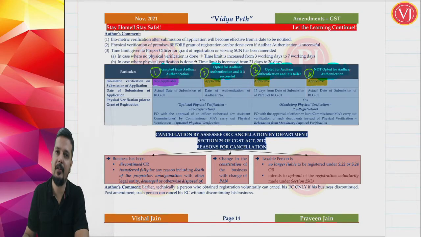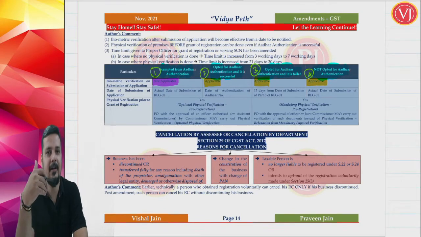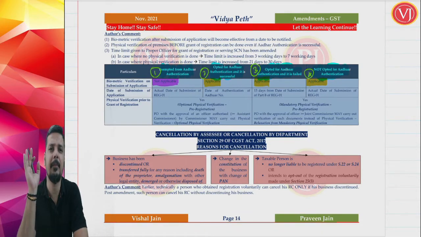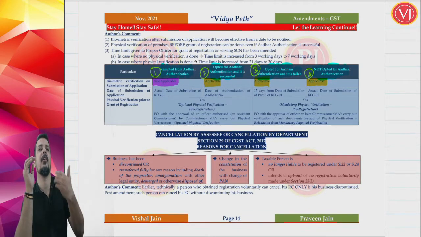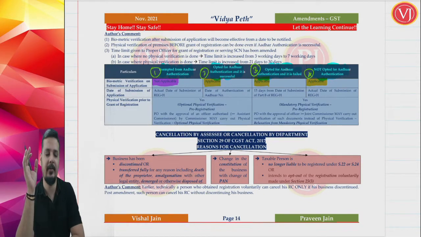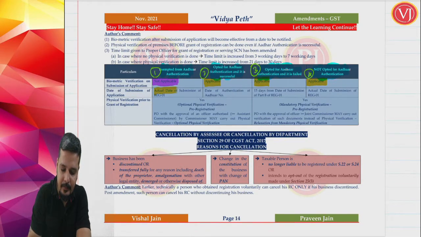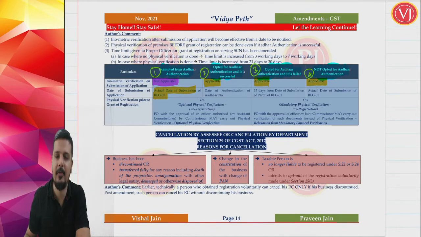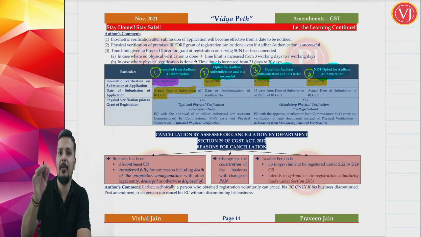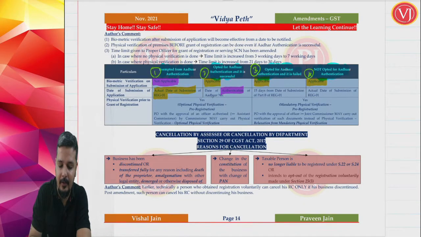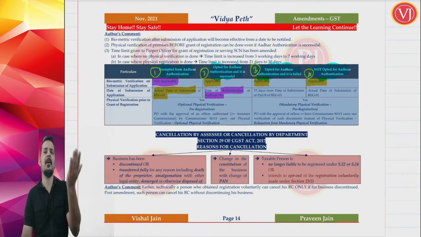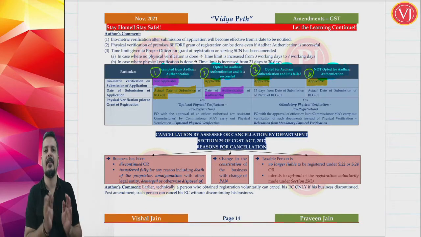Second, from which date is it deemed that your registration has been submitted? What is the date of submission of your application? Because only after your registration application is submitted, the time limit for the officer of 7 working days or 30 days, as the case may be, will start. If you are exempted from Aadhaar authentication, then the time limit runs from the actual date of submission of REG-01. If you are opting for Aadhaar authentication and it is successful, the date of submission of application is the date when Aadhaar authentication happens, the date of authentication of the Aadhaar number. You may have submitted the application earlier, but when Aadhaar authentication happens, that is the date of submission.